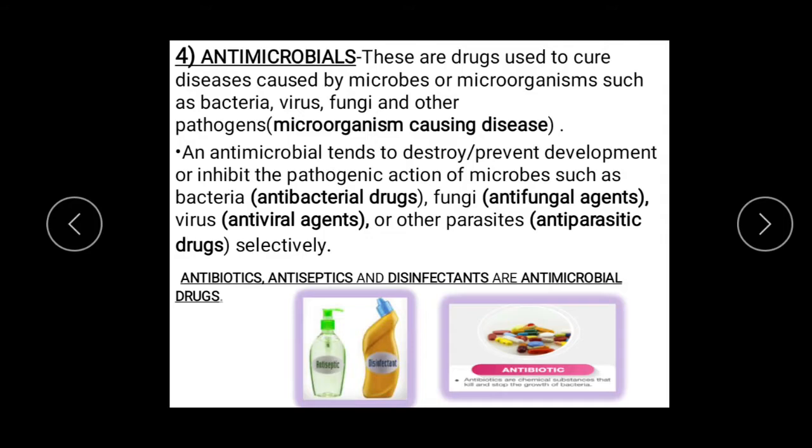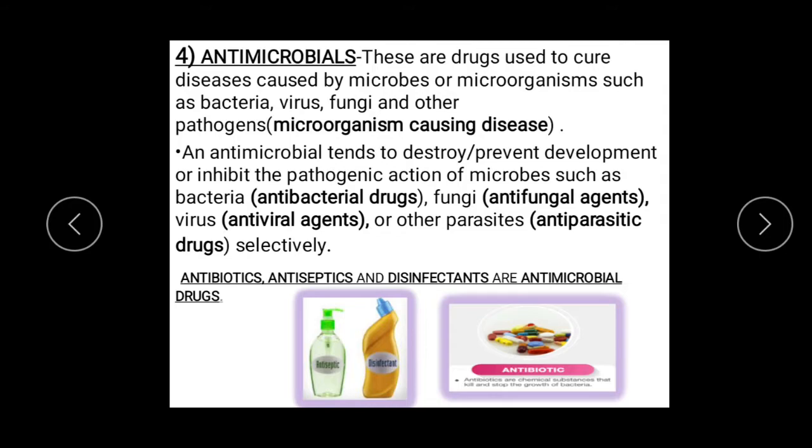Next class of drugs, antimicrobials. The word itself is self-explanatory. These drugs are used to cure diseases caused by microbes or microorganisms. If it is acting against bacteria, we will call it antibacterial. Against fungi, it will be called antifungal agents; then antiviral agents, and antiparasitic drugs for parasites, etc.